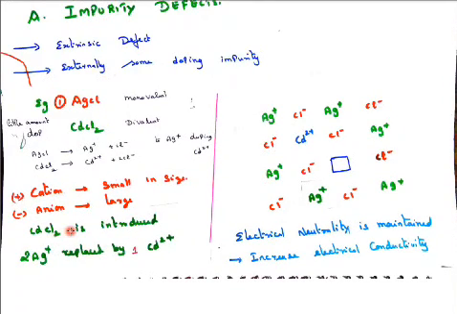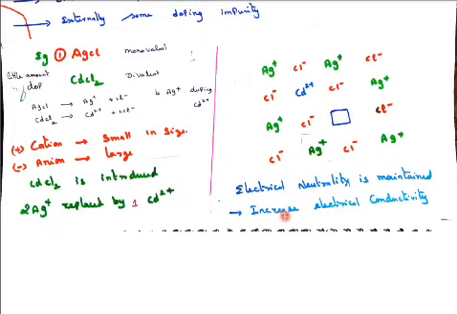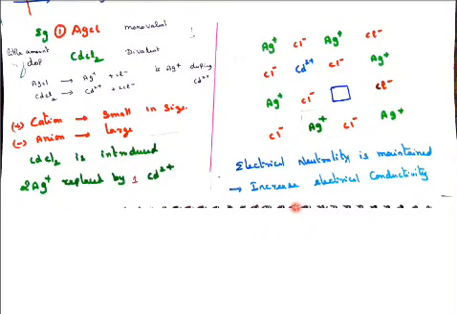Here cadmium chloride is introduced into the silver chloride. Two Ag plus are replaced by one Cd 2 plus. In the diagram, Ag plus Cl minus, Ag plus Cl minus, alternately, we draw it like that. We remove two Ag plus and add only one Cd 2 plus. That is how the charge is neutralized, so electrical neutrality is maintained, and the electrical conductivity increases. These two points are very, very important: the neutrality, and whether the conductivity decreases or increases, you should mention.